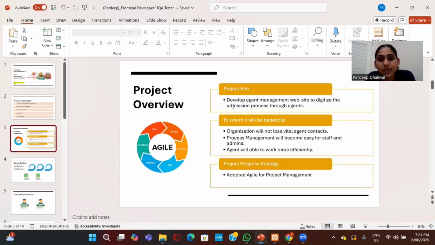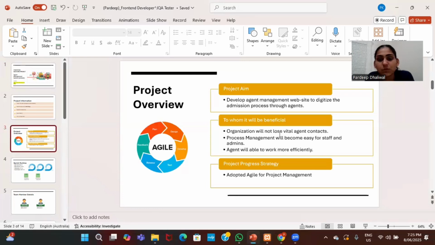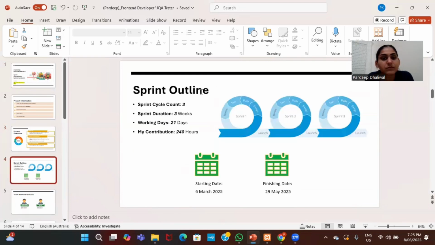Project overview. The project aim is to develop an agent management website to handle the admissions process through agents. Organizations will not lose agent contacts, process management will become easy for staff and admins, and agents will be able to work more efficiently. Project progress strategy: adopt agile for project management. Sprint outline: sprint cycle count 3, sprint duration 3 weeks, working days 21 days, my contribution 240 hours, starting date 6 March 2025, finishing date 29 May 2025.